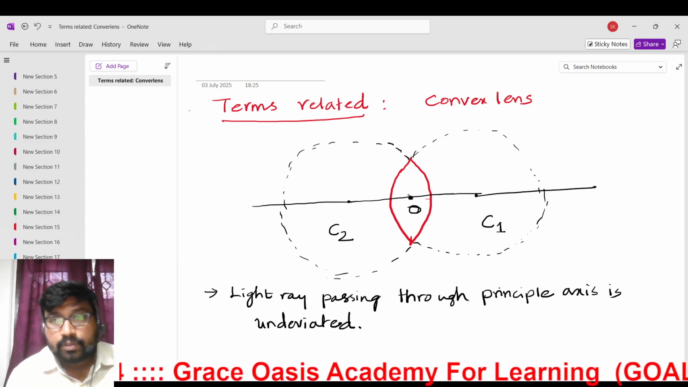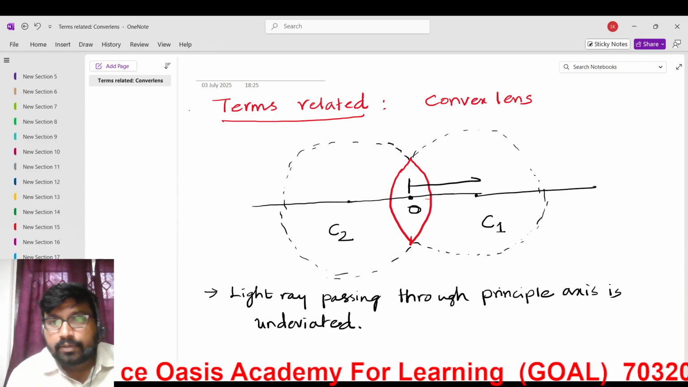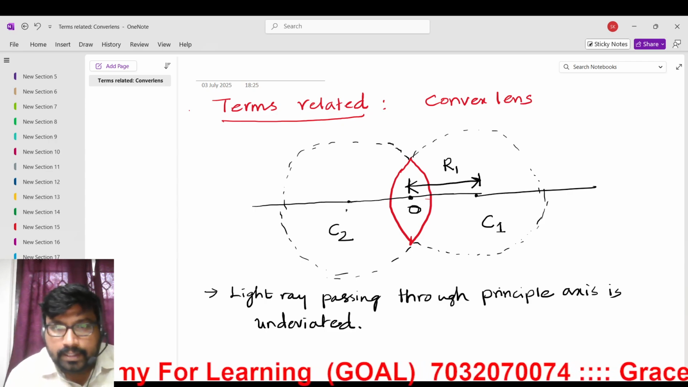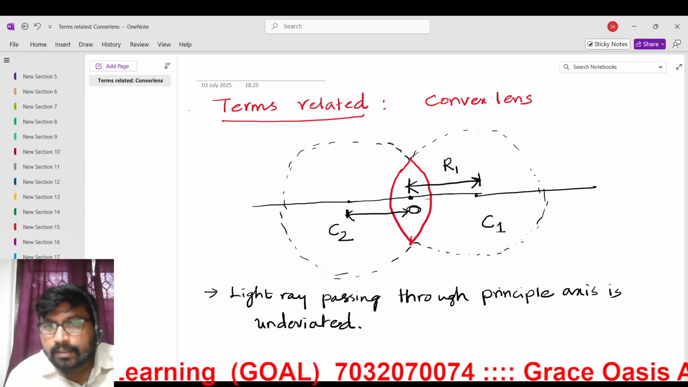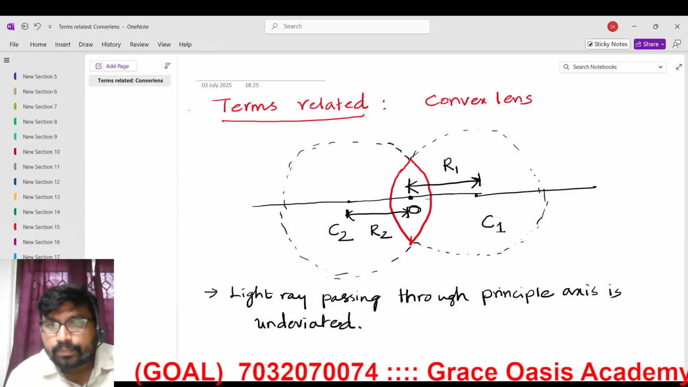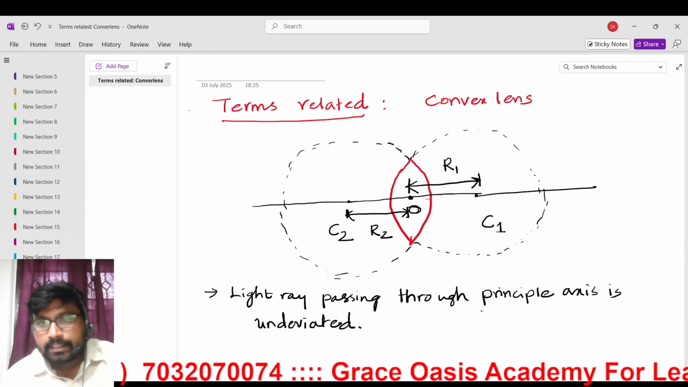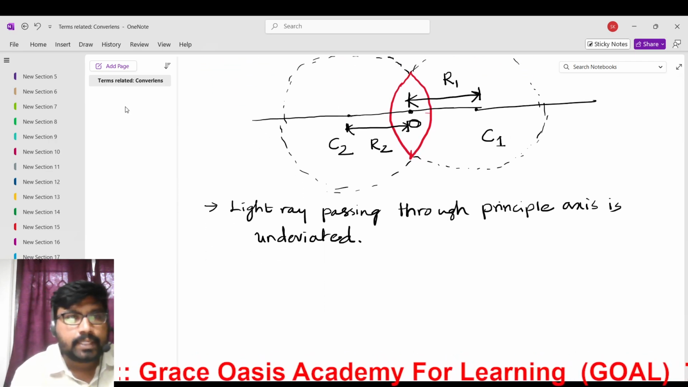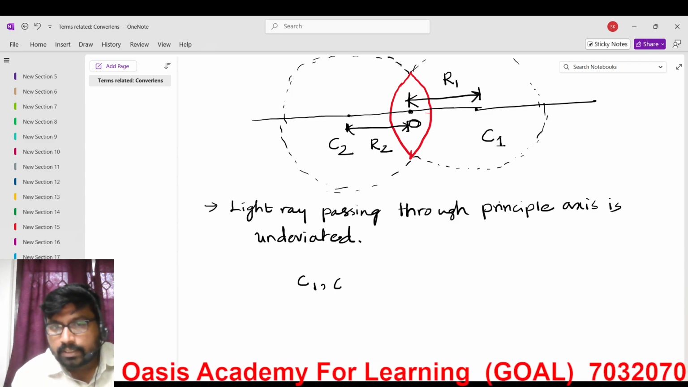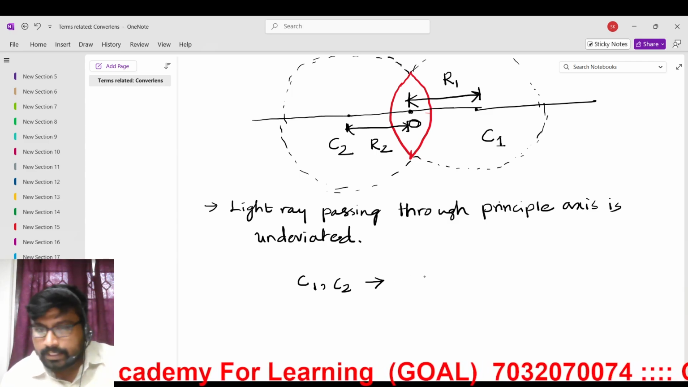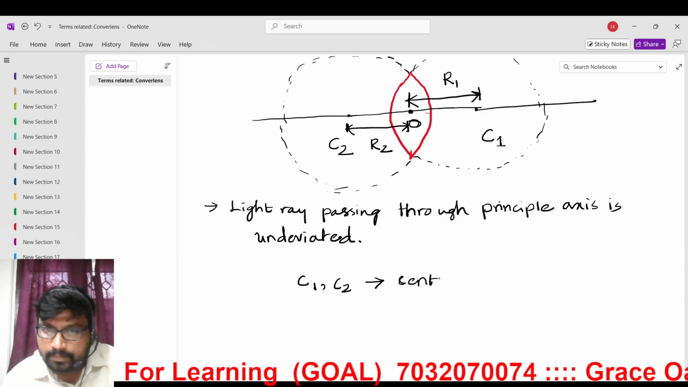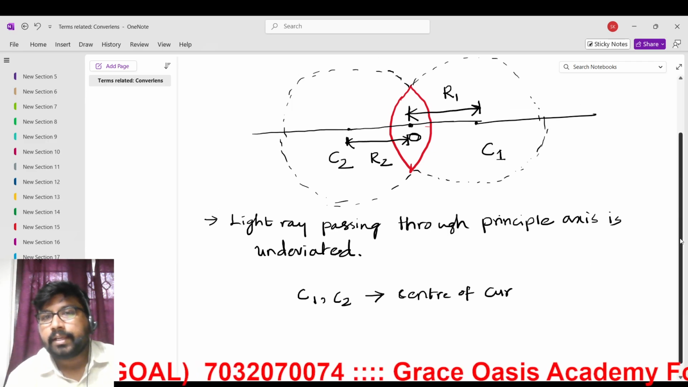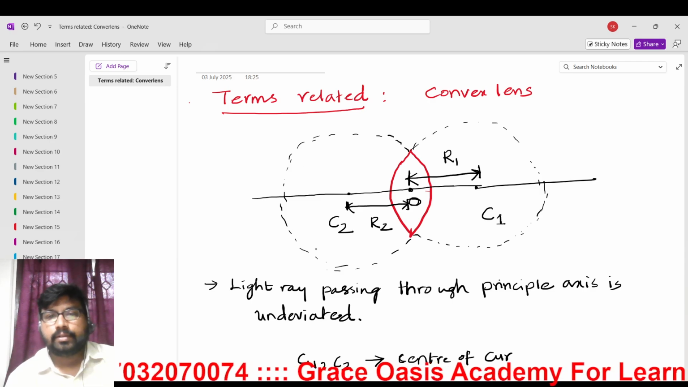Right, so the length from here to here, the radius of circle C1, is R1. Okay, the radius of this circle from O to C2 is R2. Okay, right, fine. So let us give the terminology. C1, C2 are the centers of the circles.